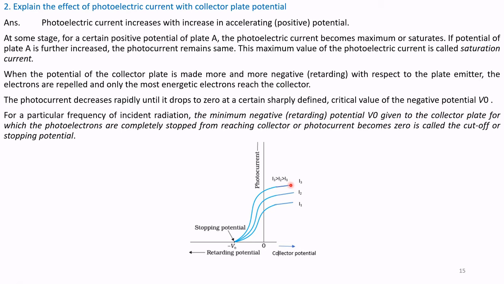It varies with respect to the intensity. For a particular intensity, the graph is the same. Here I3 is greater than I2 and greater than I1.